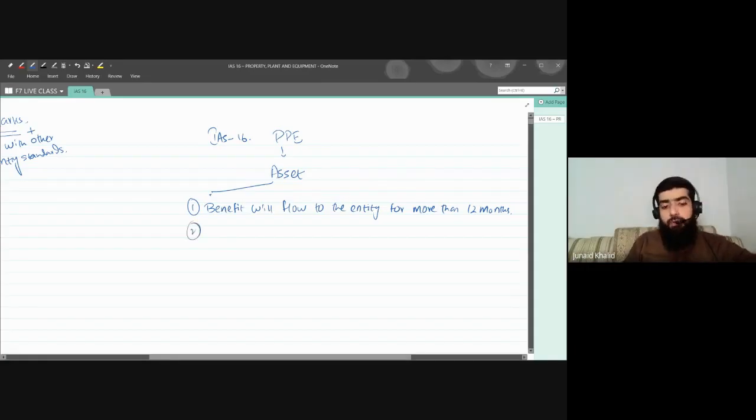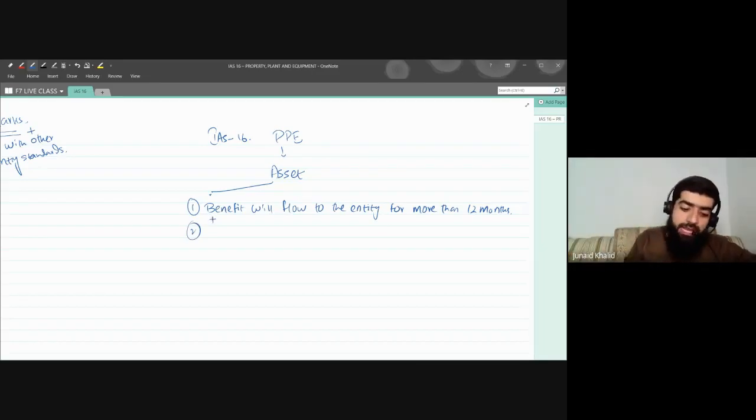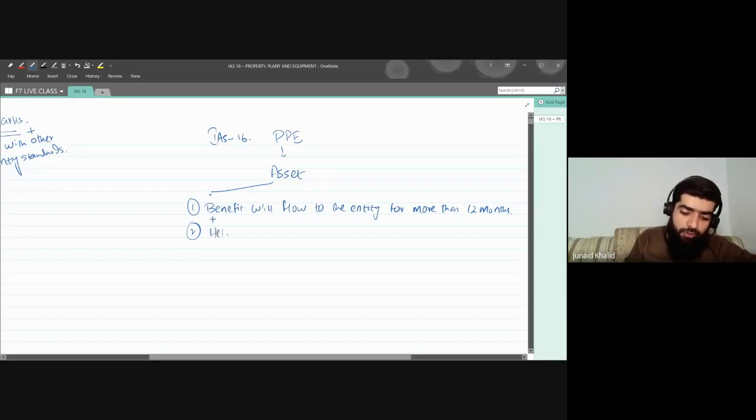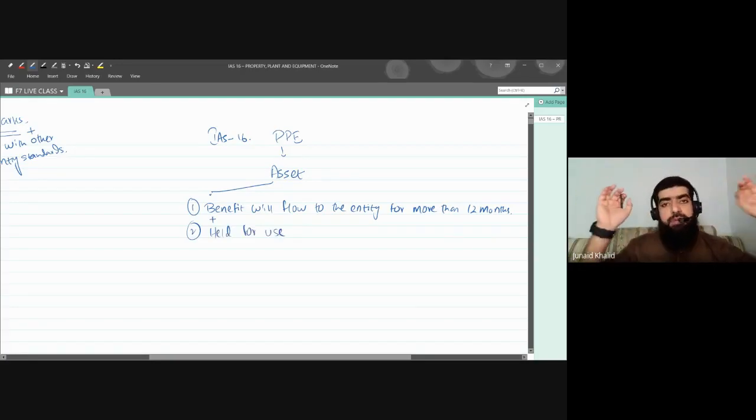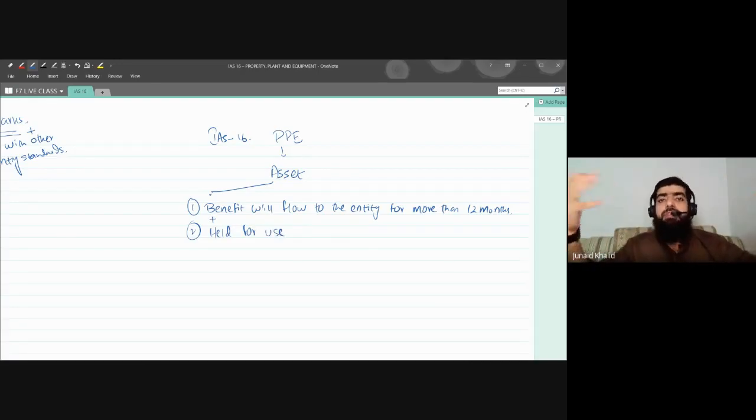Second, another important feature of property, plant and equipment is that it is held for use. Remember, it's not for the purpose of resale, because any asset that you have bought for the purpose of resale will be classified as inventory and will fall under the head of inventory. Are you guys getting the point?